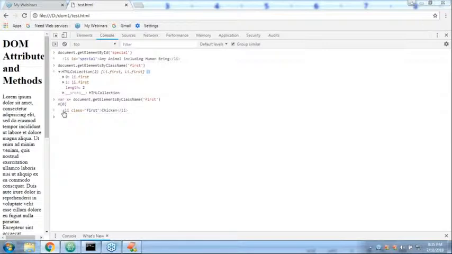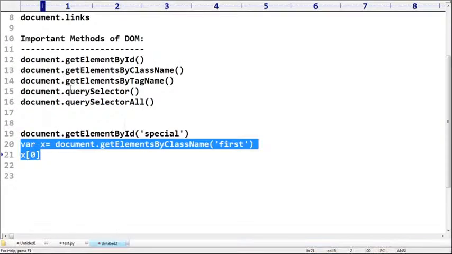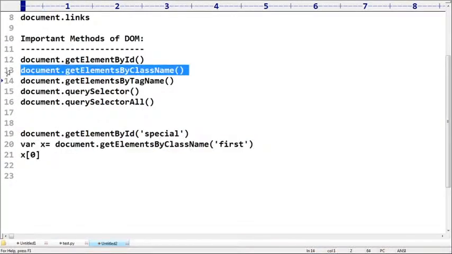Can you please observe? First one is coming or not? Chicken is coming. Next x of 1, then automatically the second one is also coming, kingfisher. Clear, right? So by class name, if you want to grab an HTML element, then which method do we require to use, sir? This is the method we have to use. Any doubt? Can you please confirm? Is everyone in a position to understand, right?